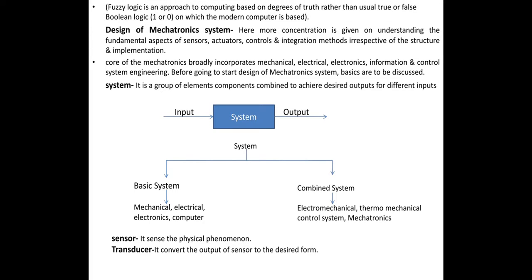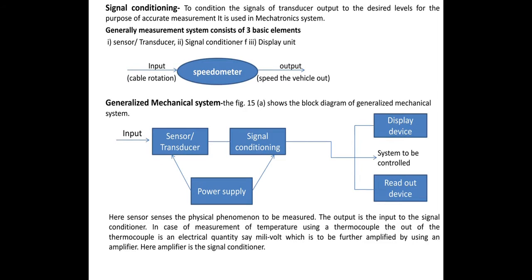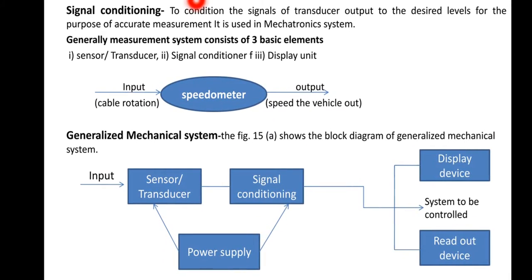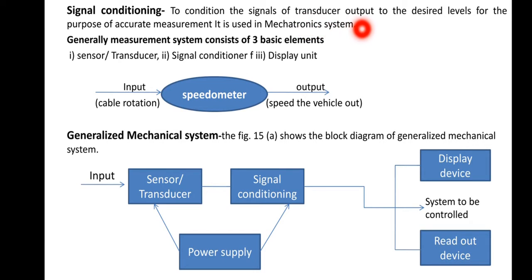So after that we'll discuss what is meant by sensor. See, sensor means it senses the particular physical phenomenon. So sensor we can define in another way. It converts some physical quantity into electrical quantity. Transducer, it converts the output of the sensor to the desired form. Signal conditioning, to condition the signals, the transducer output to the desired levels for the purpose of accurate measurement, it is used in mechatronic system.